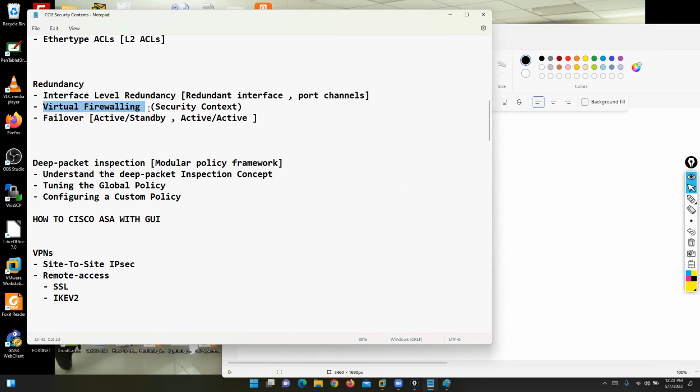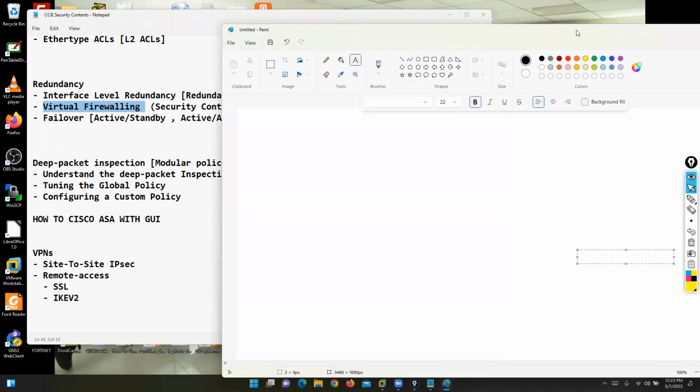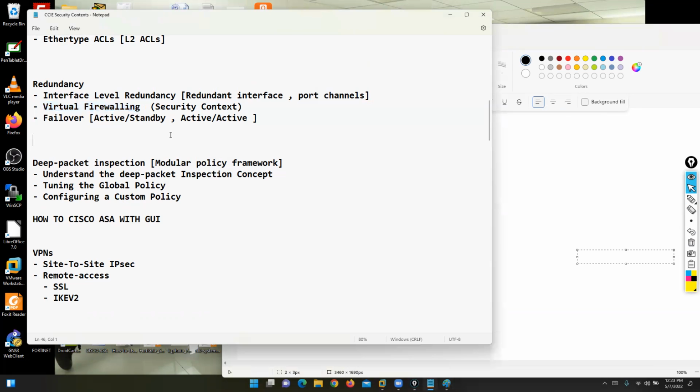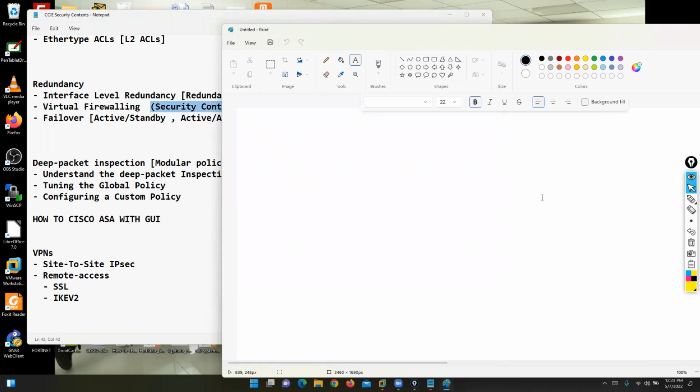Like other vendors, we can discuss a common topic. It's called virtual firewall. Why do we require the virtual firewall concept? This is called a security concept. The same concept we have in Fortinet, where it is called the VDOM concept, virtual domain. So the same concept we have. It's a common topic. Why do we require the virtual firewall concept?